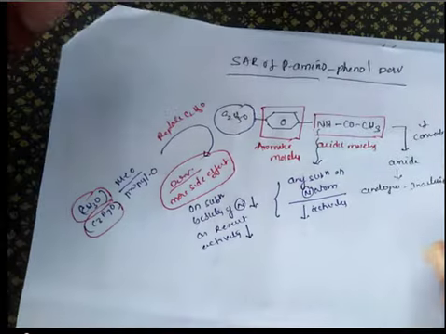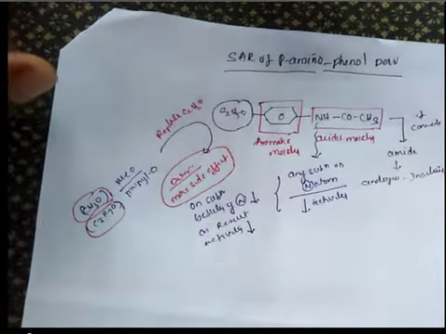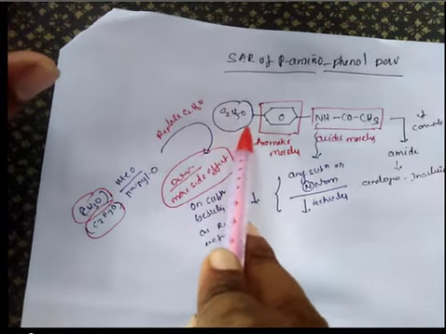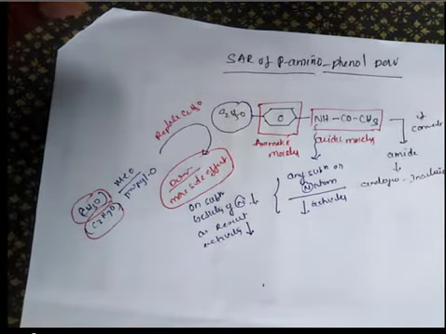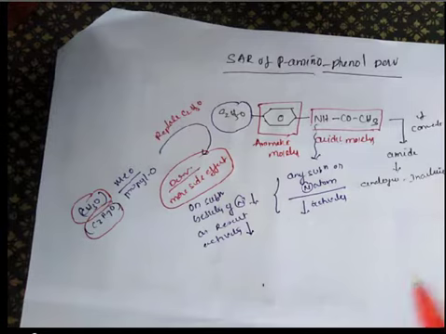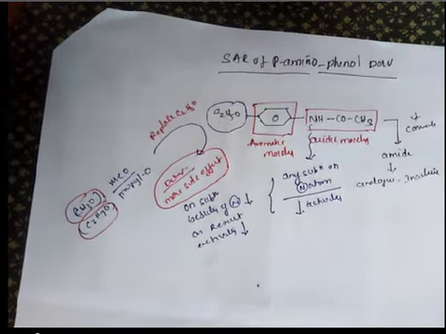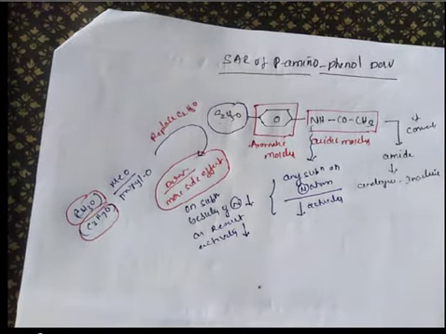So according to these points, we should not touch this nitrogen atom, we should not touch C2H5O, and we should not convert it into an amide moiety. This is about the SAR of para-aminophenol derivatives. The best examples are paracetamol and acetaminophen.